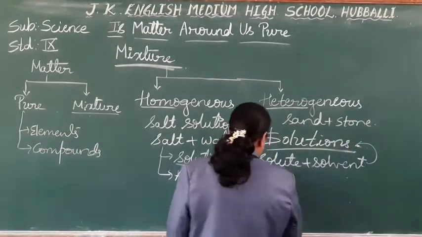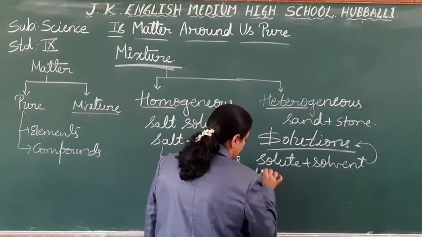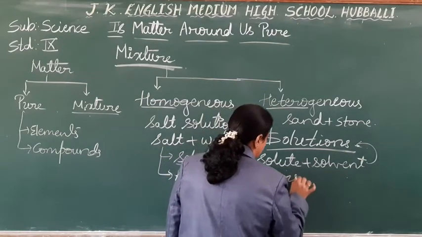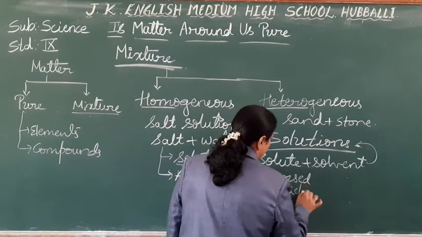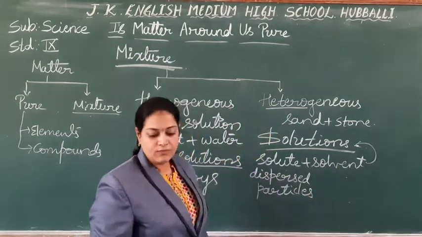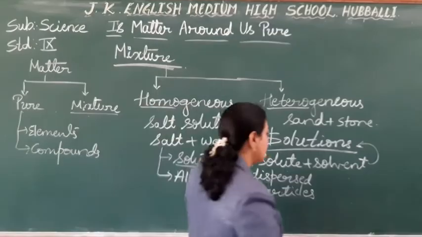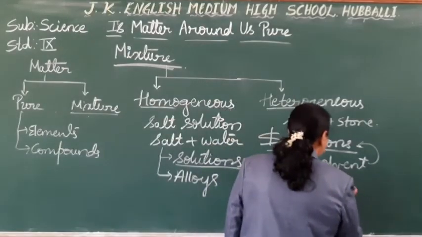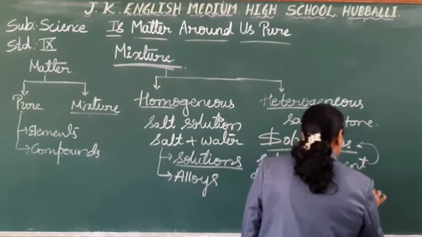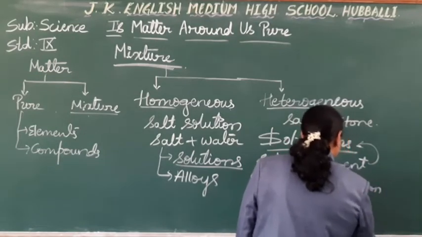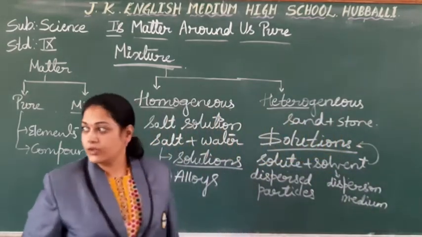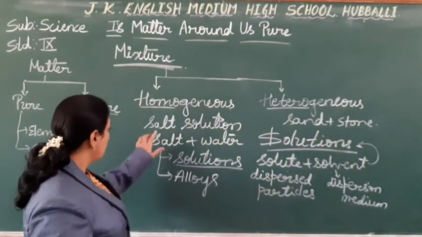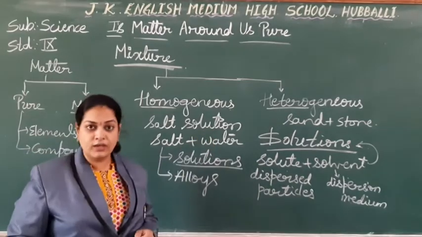Solute is also called the dispersed particles, and solvent the dispersion medium. So take the example of salt plus water again, student.